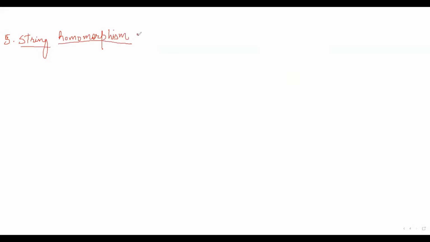I will briefly discuss it here. But before that, what I am writing here is that string homomorphism is a closure property for context-free languages, or we can say that context-free languages are closed under string homomorphism. So what does that mean?